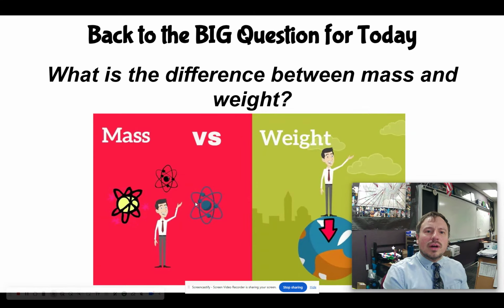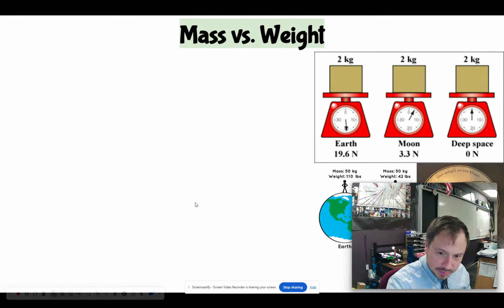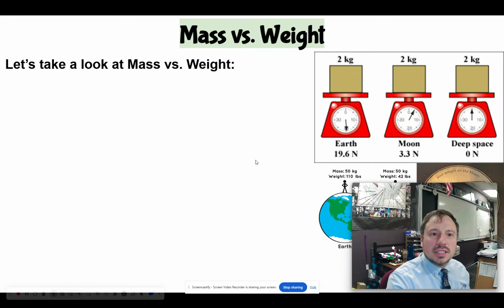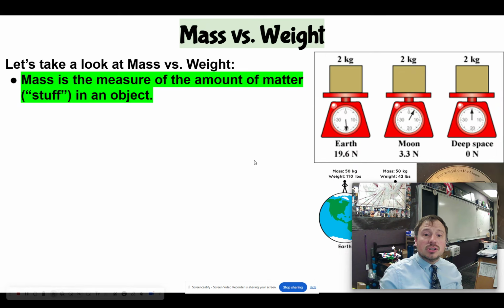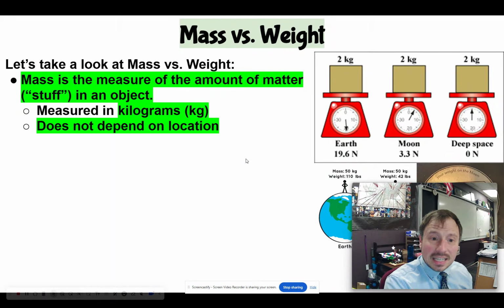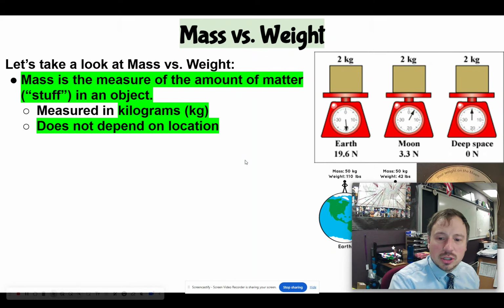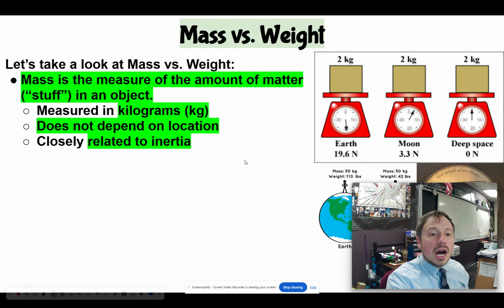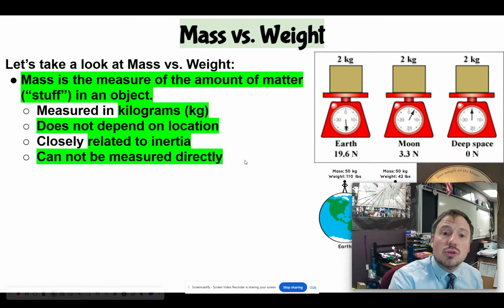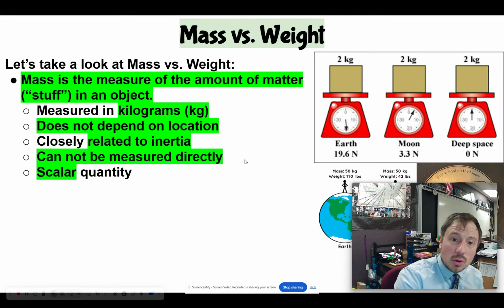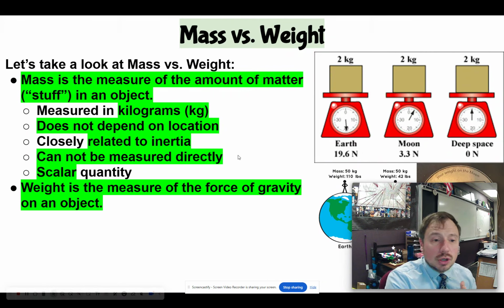So let's ask this question. What is the difference between mass and weight? I'm going to give you the definitions of each and just little bullet points. Mass is the measure of the amount of matter or stuff in an object, like what makes up that object. It's measured in kilograms. It does not depend on location. It is closely related to inertia and cannot be measured directly. It is a scalar quantity, which means it's only magnitude, no direction.